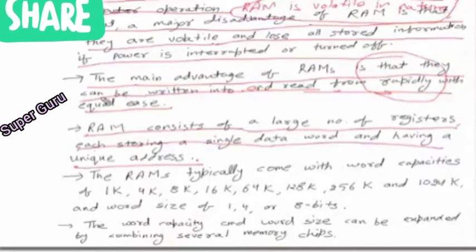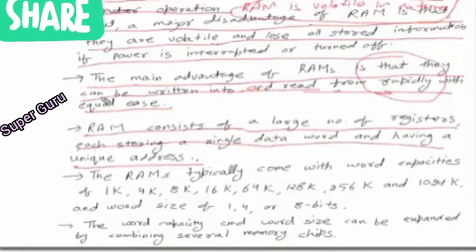Because if the address is not unique, there will be confusion about which information you want. The CPU wants information, and the exact information should be fetched to the CPU. So that's why it must have a unique address. So RAM consists of a large number of registers, each storing a single data word having a unique address.